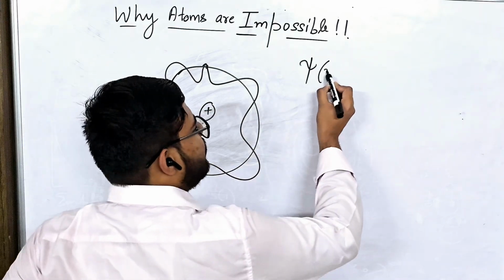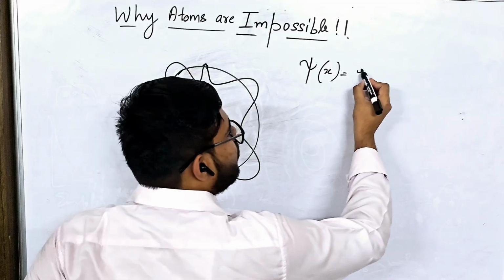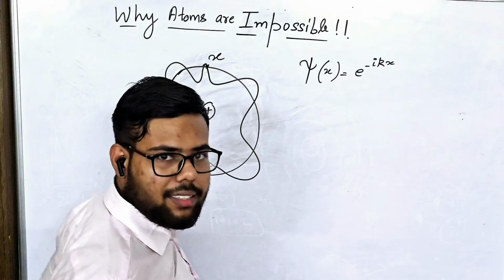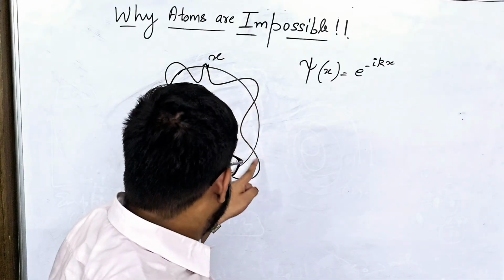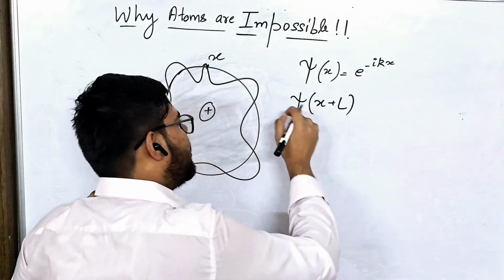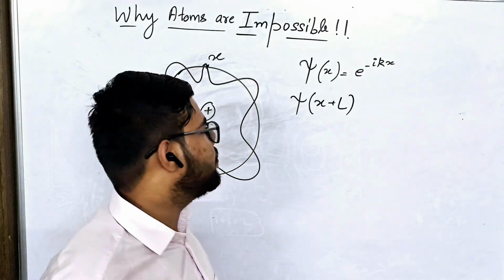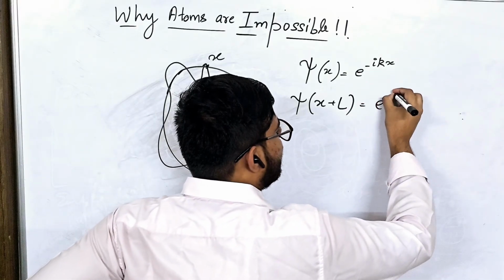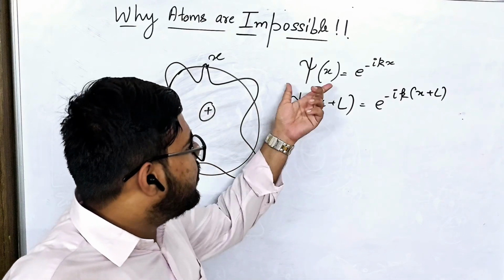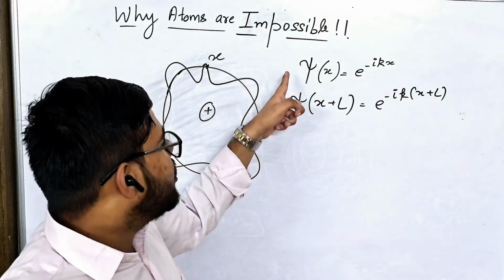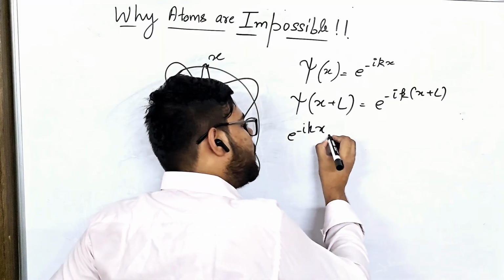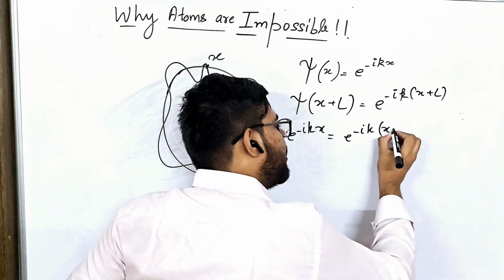So psi of x for a standing wave is given as e to the power negative i kx. Suppose the initial position is x. Now when it completes the whole path, suppose x plus L, where L is the radius of this circle, it is e to the power negative i k (x plus L), right? But now both of these wave functions correspond to the same position, so of course they both must be equal, right?